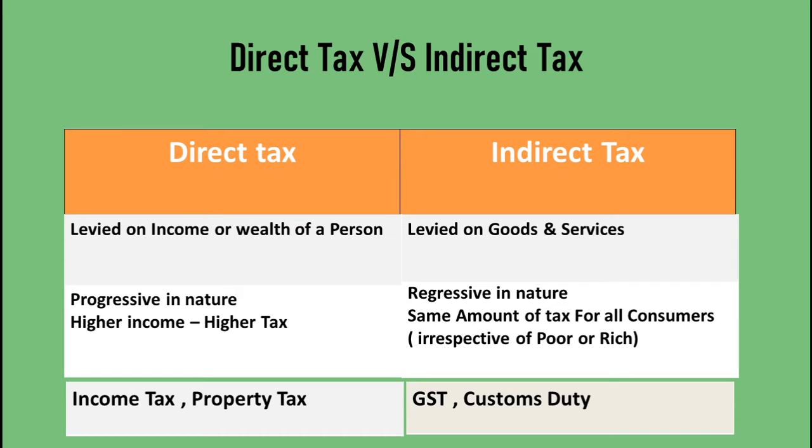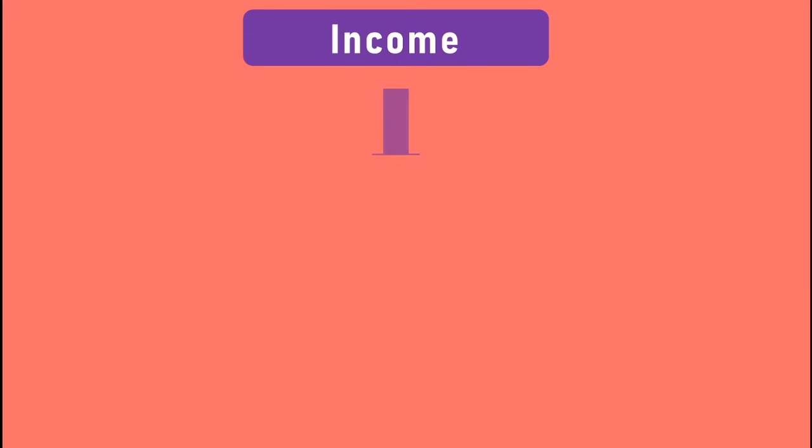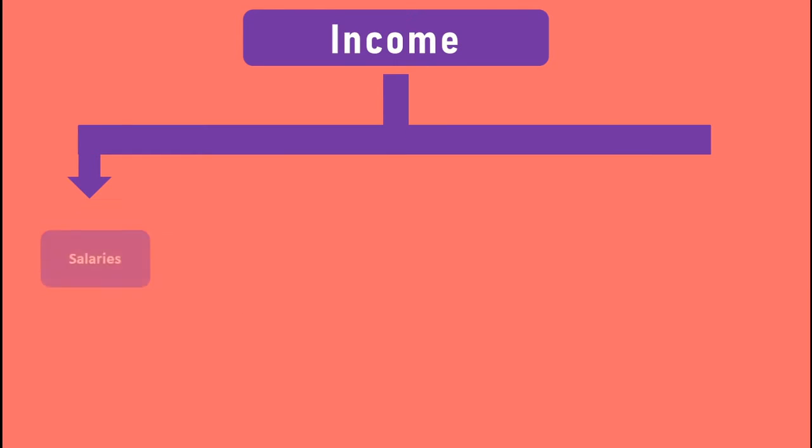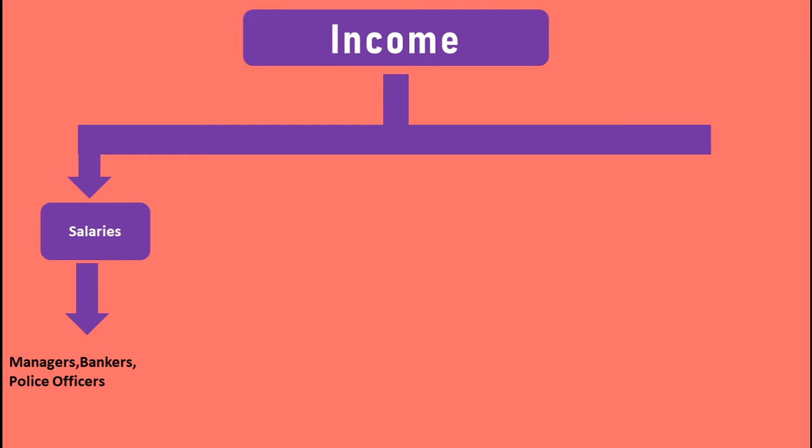Okay, now we will move on to an interesting topic. I am going to tell you 5 legal ways to earn income. I will say it again, 5 legal ways to earn income. The first one: you can earn income by doing jobs like manager, police officer, banker, etc. If you do, you will get a salary. By way of salaries, you can earn income.